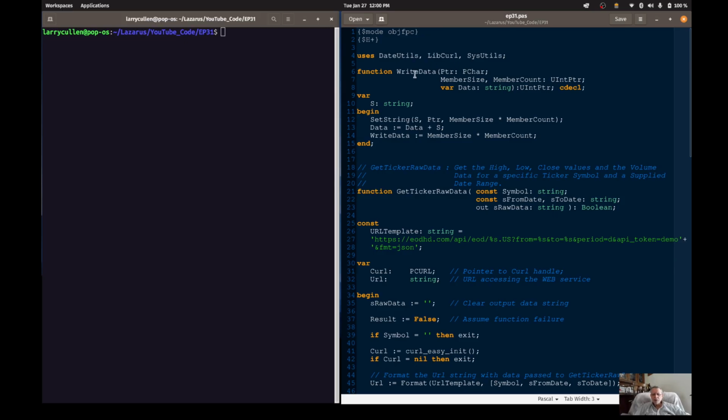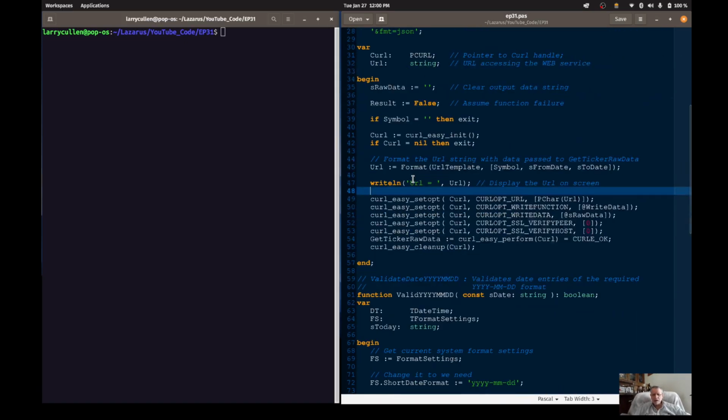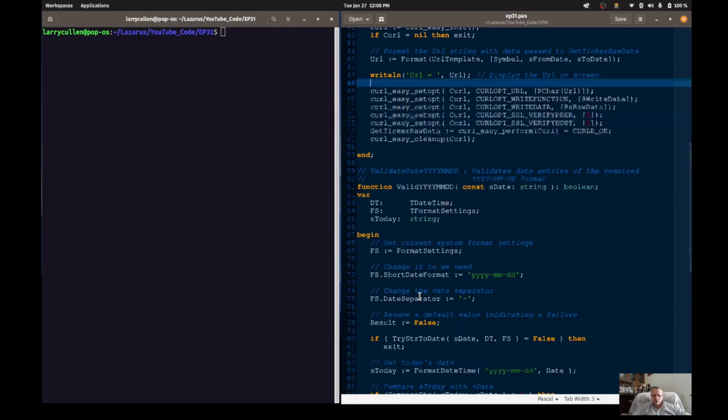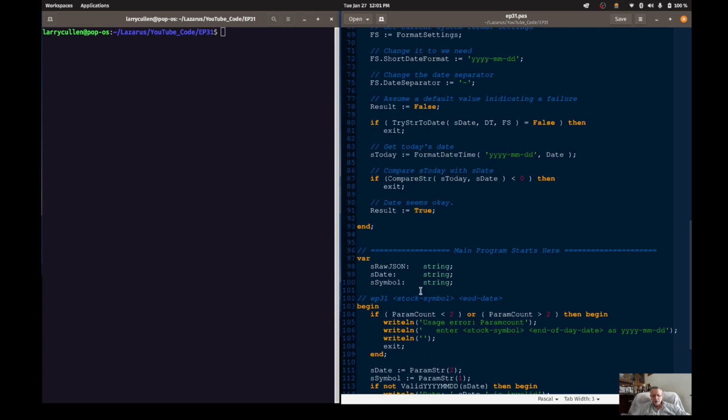So if I want to put write data alphabetical in my function list, write data would have to come after valid date, valid YYMMDD. That function validates the date entry in this program. So it would have to go down here, right before the main program code.